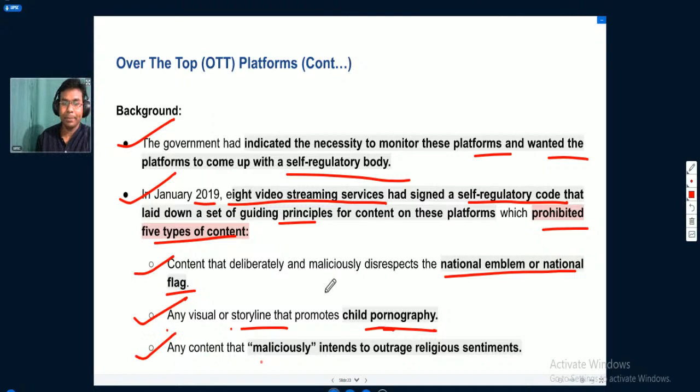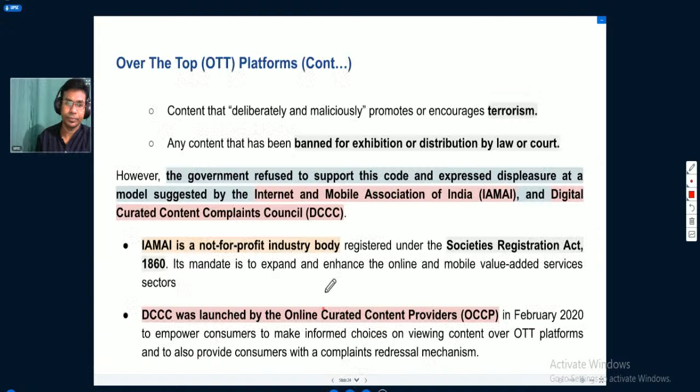Any content that maliciously intends to outrage religious sentiments will also be prohibited. Content that deliberately and maliciously promotes and encourages terrorism will also be prohibited. Any content that has been banned for exhibition or distribution by a court of law will also be prohibited.